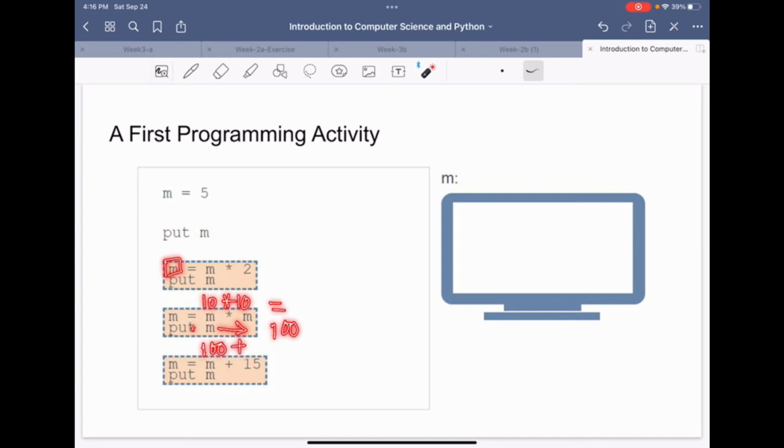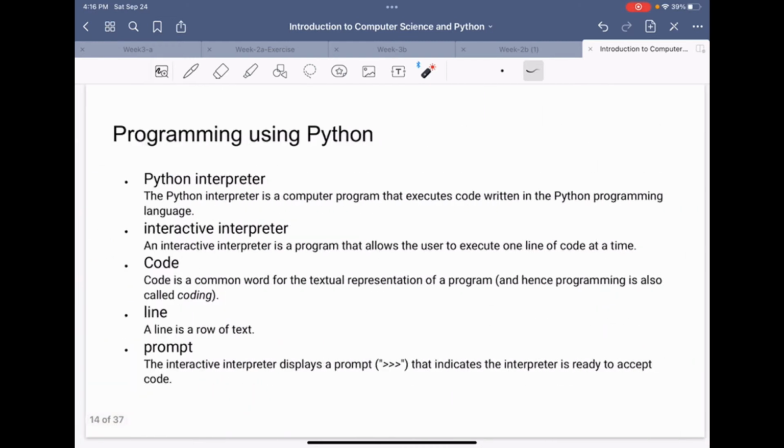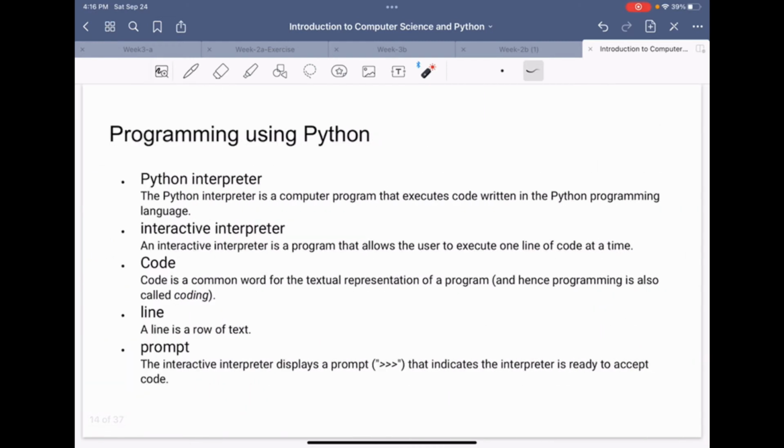So 100 plus 15 is equal to 115, and you will be able to get the answer 115 because m is equal to 115 now. So by using this statement you will be able to get the answer 115. Okay, so now we will go into deeper details of Python.